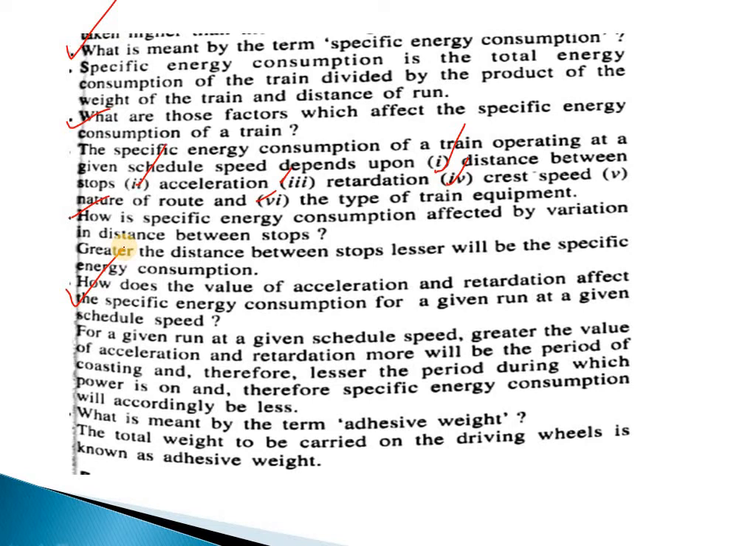greater the value of acceleration and retardation, more will be the period of coasting, and therefore lesser the period during which power is on, and therefore the specific energy consumption will be accordingly less. Next part. What is meant by the term adhesive weight? The total weight to be carried on the driving wheels is known as adhesive weight.